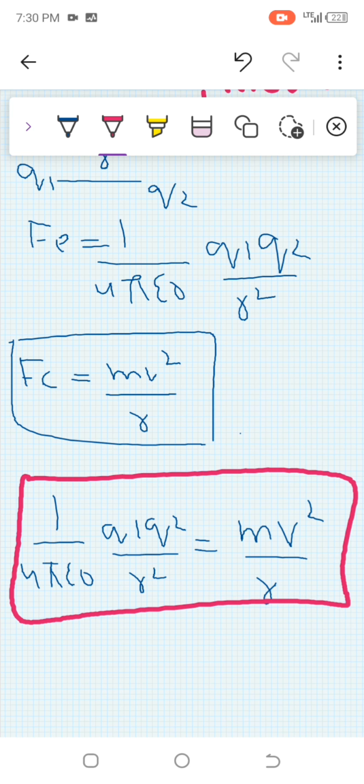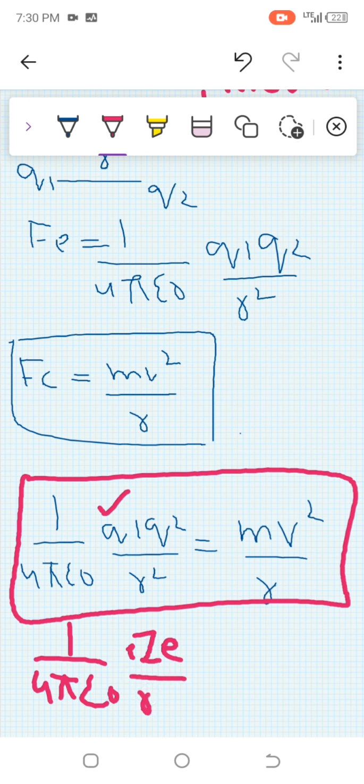Let me write here again: 1 upon 4 pi epsilon, with charge 1 being the number of electrons, and the charges represented by Z e, over r squared is equal to mv squared upon r.